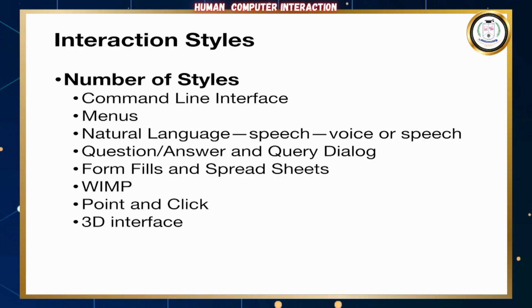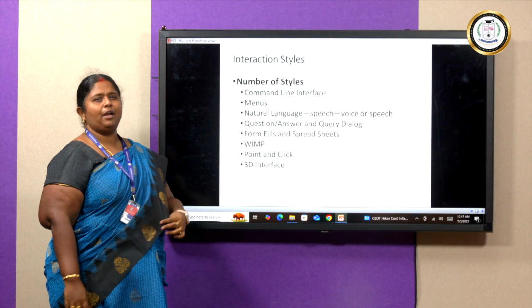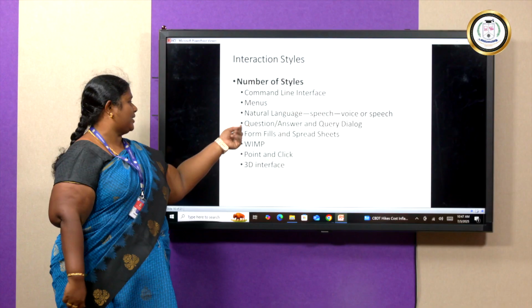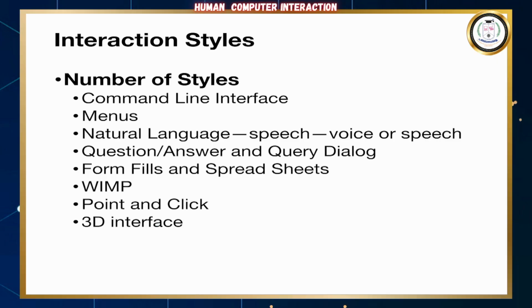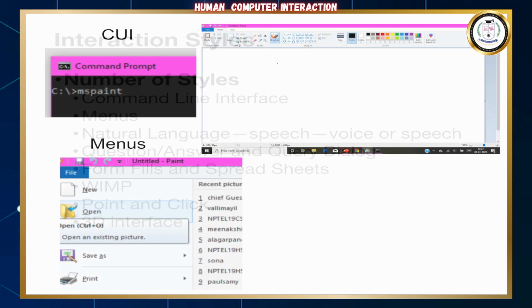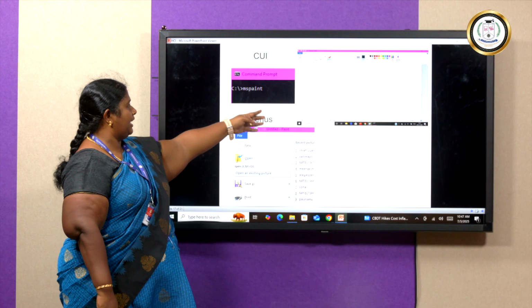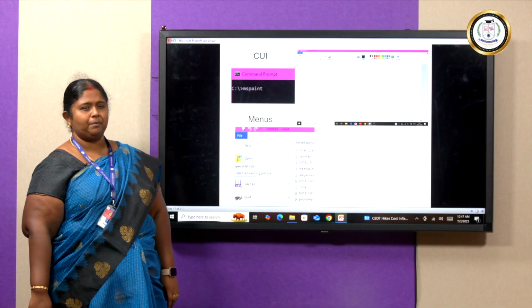So what are the interaction styles? There are various styles such as the command line interface, the runtime command, the menus, the drop down menus, natural languages like Alexa, and then question answers, the ones which we take up as a questionnaire, filling up forms or spreadsheets, the WIMP, point and click, the 3D interface. This gives us an example of the GUI or the command. Here the command prompt, the paint in that case where we can select our desired one, the menus in this case which are like a drop down.